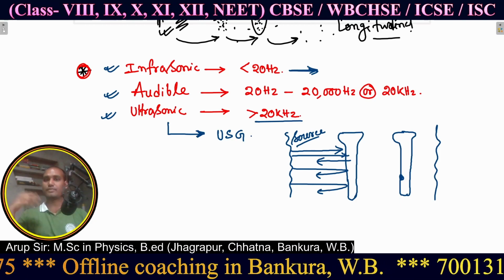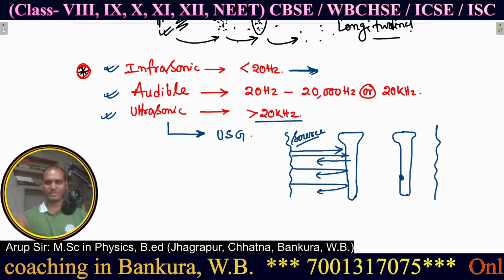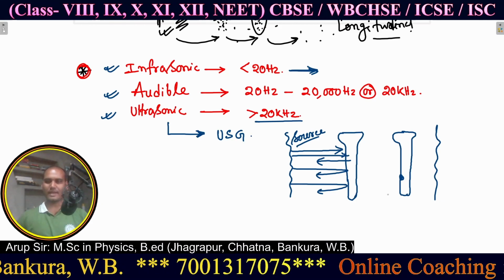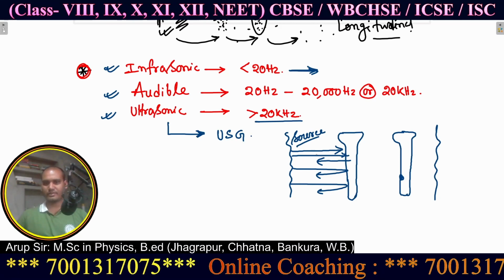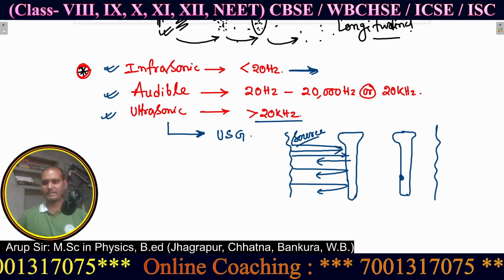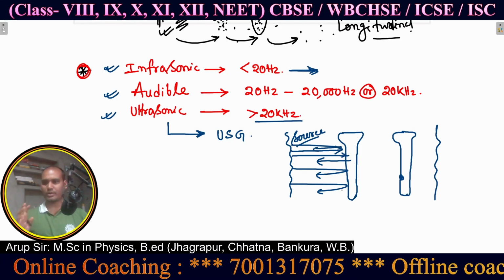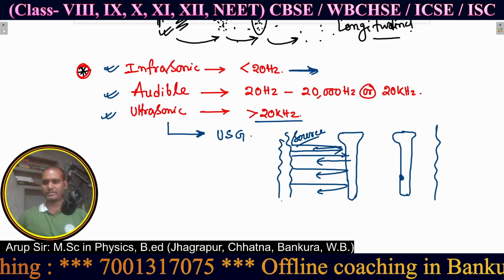Sound waves can also reflect. I am coming to that point, but before that I am just trying to give you a feel for what is actually happening. In the case of ultrasonic waves or USG, ultrasonic sounds are sent to the human body parts, and they are reflected back and detected by the detector.